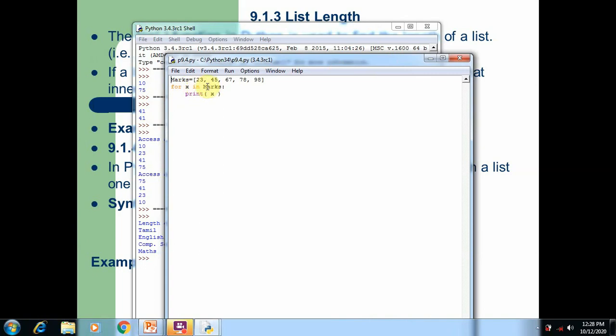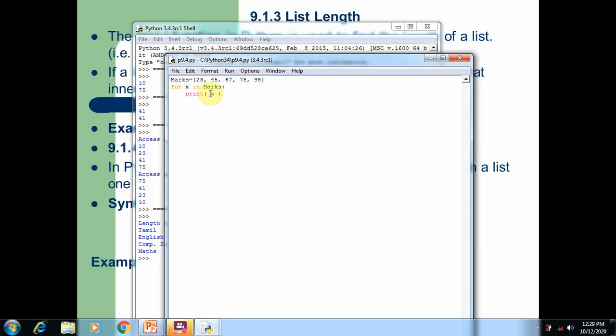Then marks is a list, so each element is indexed from 0 onwards. By using that index, all the elements are accessed one by one and printed on the screen. Here the advantage is we don't want to mention the index value, we don't want to use the len function, we don't want to increase the index value one by one like in while loop. So the best way for accessing the list elements is for loop.